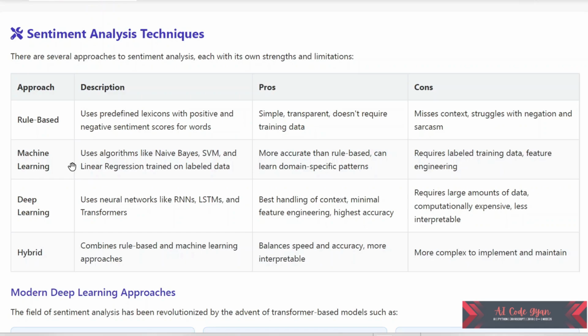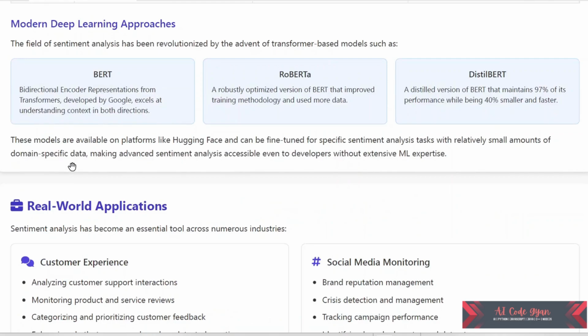We have BERT, Bidirectional Encoder Representations from Transformers. It was developed by Google, and it excels at understanding context in both directions. We have RoBERTa, which was developed by Meta, a robustly optimized version of BERT that improves training methodology and uses more data. And there is one more called DistilBERT, a distilled version of BERT, which maintains 97% of its performance while being